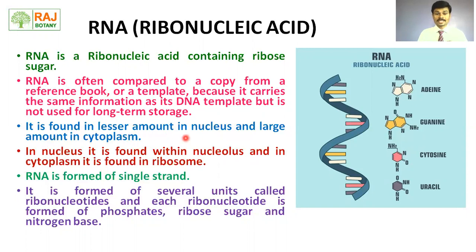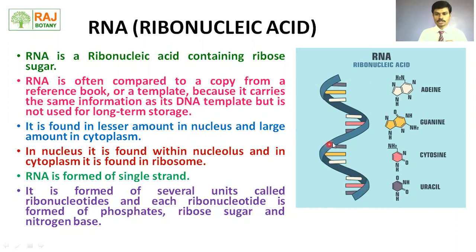It is found in lesser amount in the nucleus and large amount in the cytoplasm. In the nucleus, the nucleolus is there, and in the nucleolus, rRNA gets synthesized, and in the nucleus, mRNA gets synthesized. But more amount of whole RNA is found in the cell cytoplasm. RNA is single stranded.